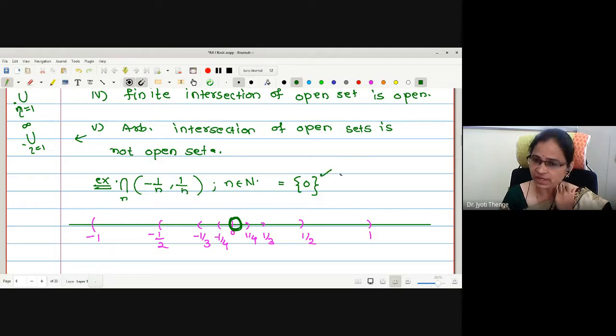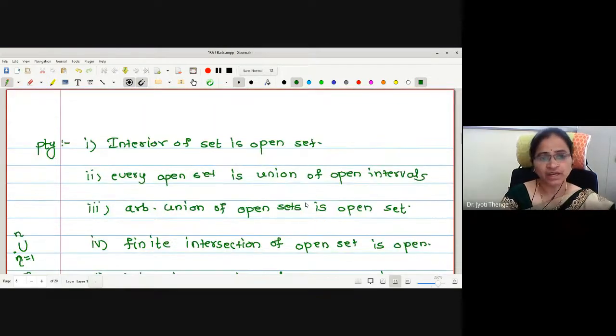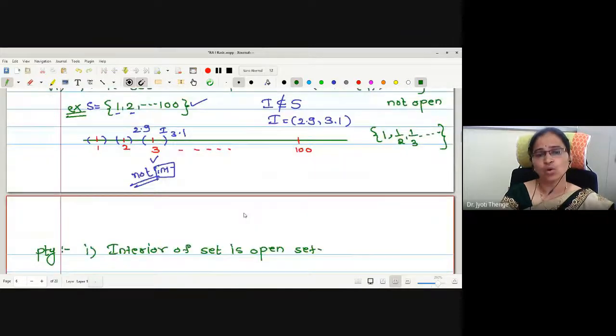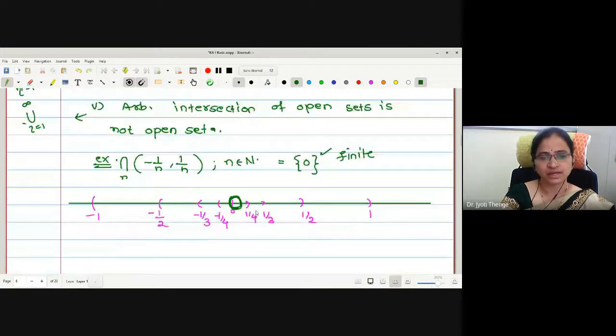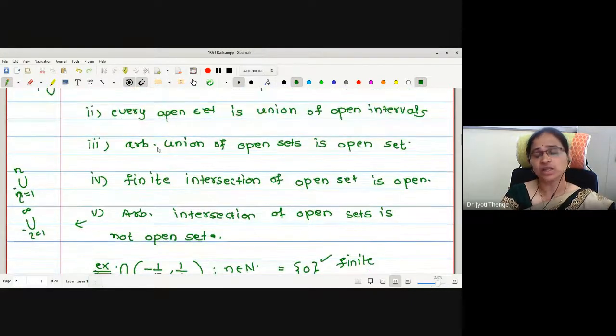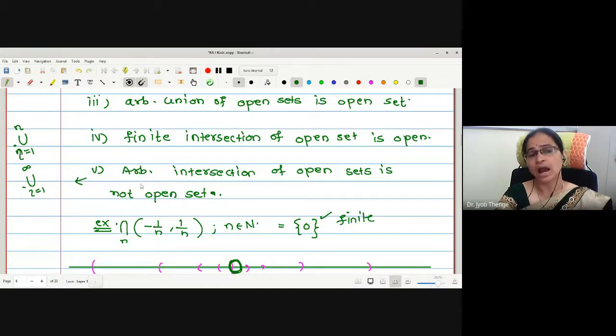And this is a finite set. And just now we have written that a finite set is not an open set. Therefore, arbitrary union of open sets is open. Finite intersection of open sets is open. But arbitrary intersection of open sets is not an open set.